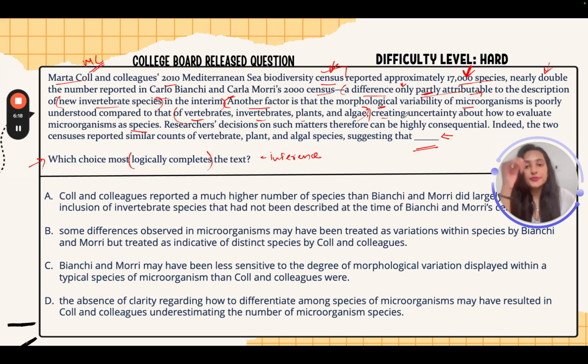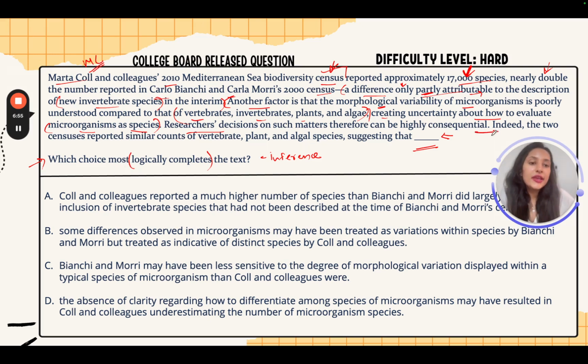Now let's read ahead. Researchers' decisions on such matters, therefore, can be highly consequential. Now, they're saying the same thing, that, because of this problem that they have just mentioned to us earlier, that there's uncertainty about how to evaluate microorganisms as species. Because of this, the researchers' decisions can vary, right? Can be impacted. Their decisions will be impacted for sure, because they just don't know how to evaluate microorganisms as species, right? So probably that is the reason why the number of species reported has been so high, right?